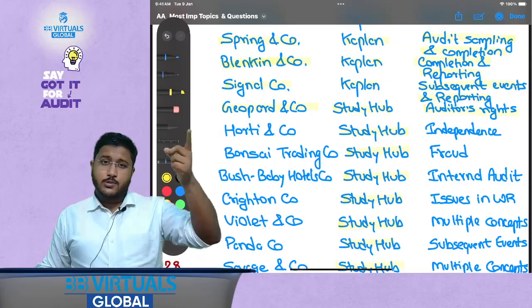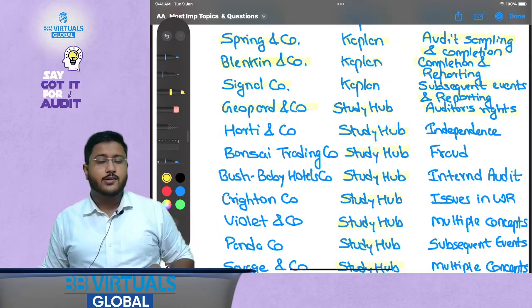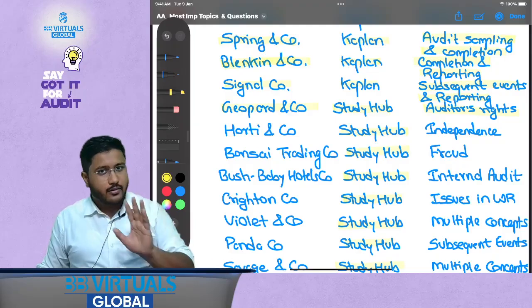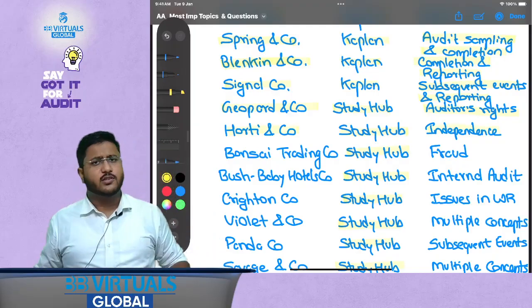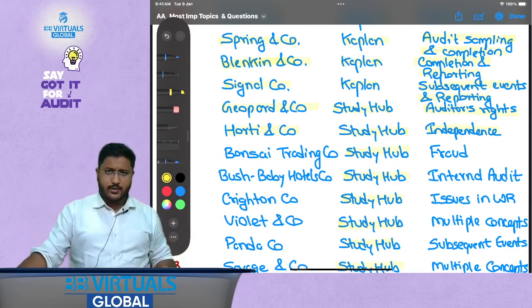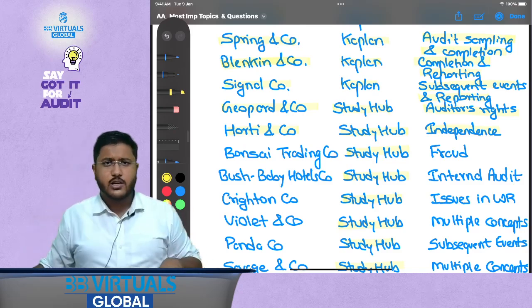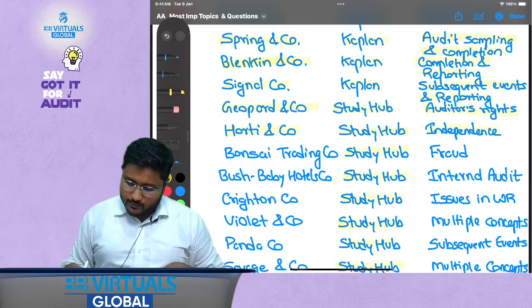See, we have already discussed auditors' responsibilities, auditors' responses, but it's time we discuss auditors' rights as well. Then Haughty and Company talks about the independence procedures, majorly having its roots in ethics and threats only, but this majorly talks about independence and different types of threats.